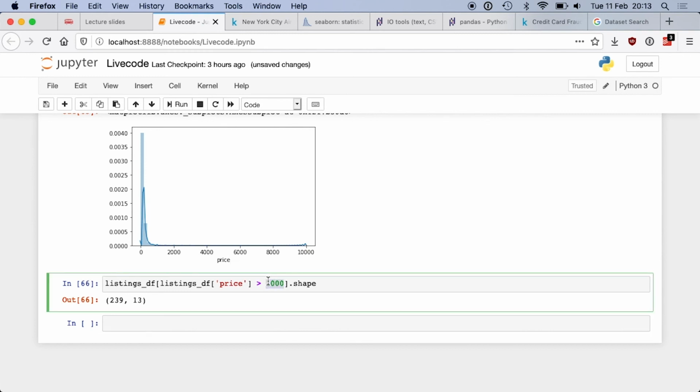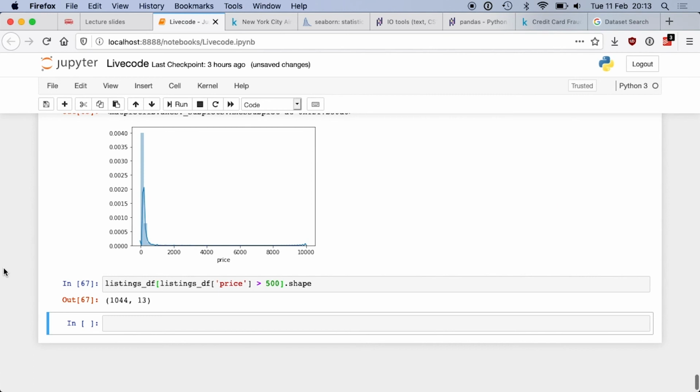And actually, if I take 500, I'm leaving out just 1,000. That was not 4%, it was 0.4. So if I remove listings which are more expensive than 500 per night, then I will just lose 2% of the data. Okay, we can do that. We don't lose a lot.